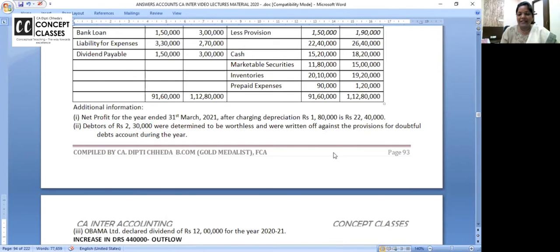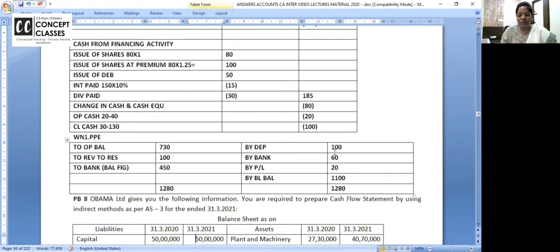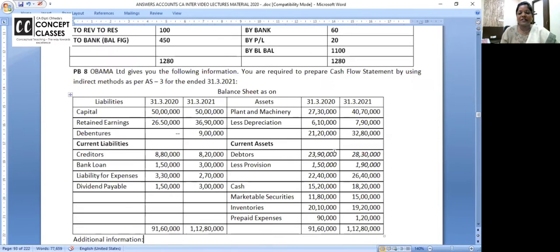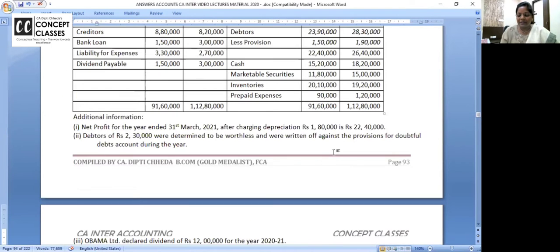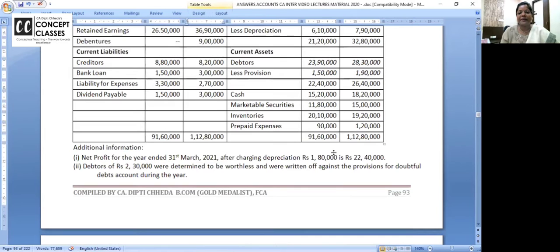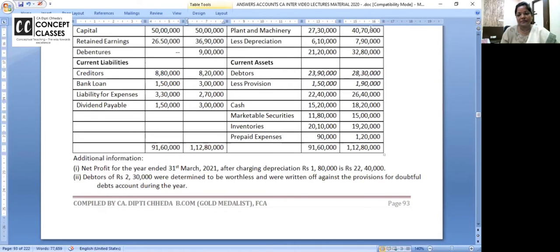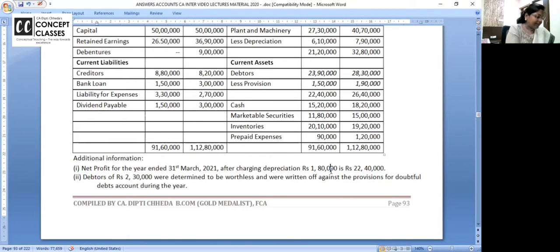Now, again, I'm saying in the 8th problem, you have to prepare the provision for plant and machinery, and the provision for depreciation separately. You will have to make these two ledgers. They are very easy. There is no purchase and sale. So after preparing the ledgers also, can I say 27,30,000 minus 40,70,000? 13,40,000 is plant and machinery purchased. 30,40,000 is plant and machinery purchased.